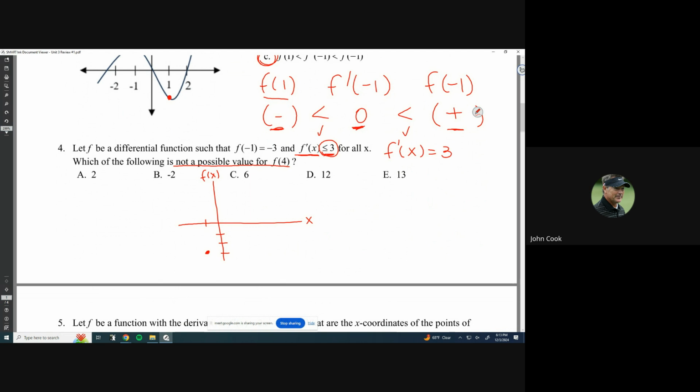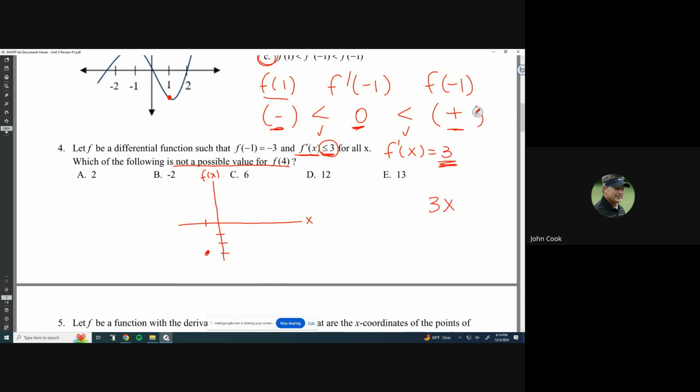Let's just assume that that's the best case scenario, biggest possible increase of 3, okay? And if that's the case, if it's just a constant value for a derivative, you guys worked with derivatives earlier, then you can make a function out of this, right? This is going to be linear, because if I do the opposite route of this, I would have a function of 3x, a slope of 3.